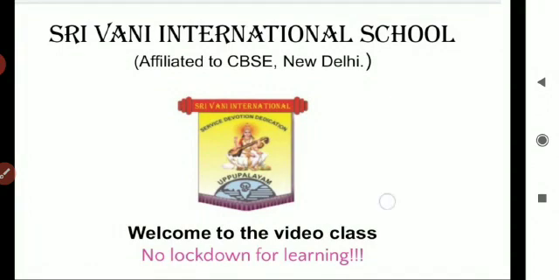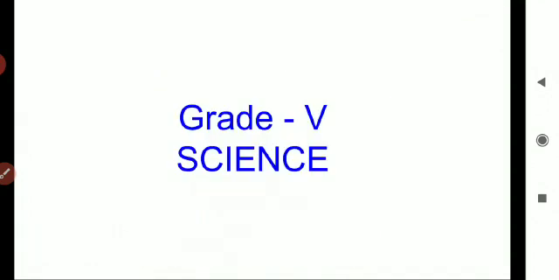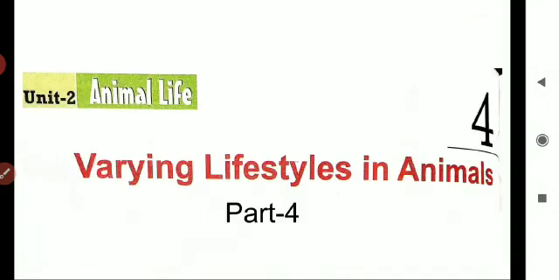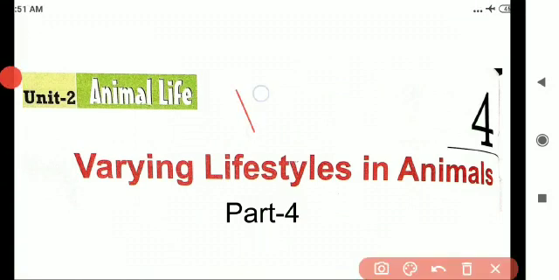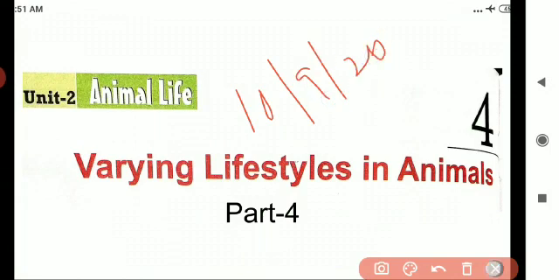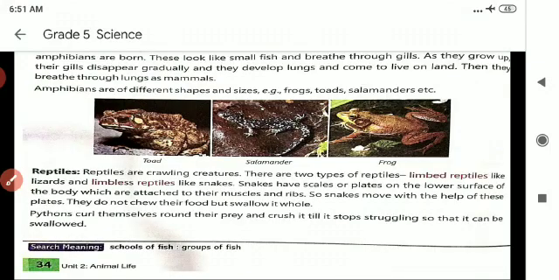What is today's subject? Science. Which chapter? Do you remember, children? Yes. Lesson 4, Varying lifestyles in animals. Today is our last part. By this session, we are going to complete our lesson. Listen carefully, children. What is today's date? 10, 9, 20. Okay.